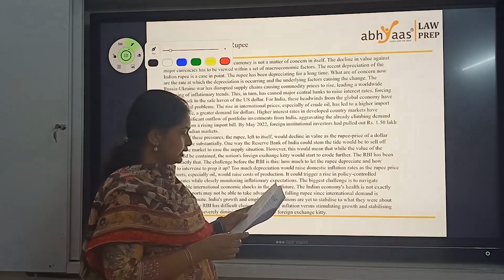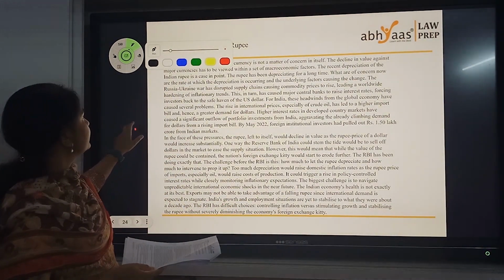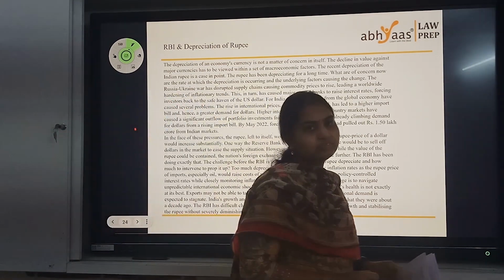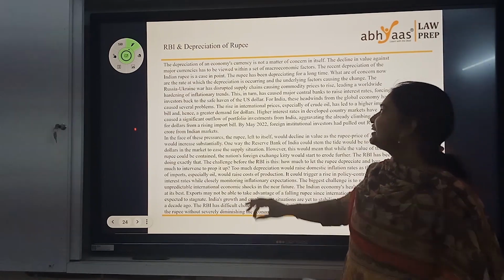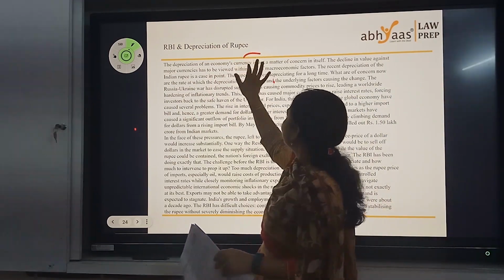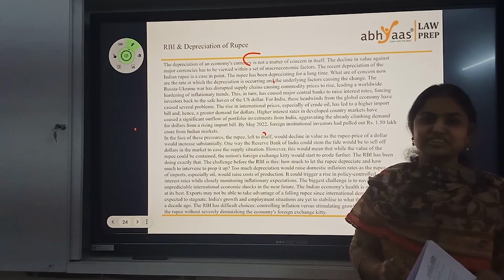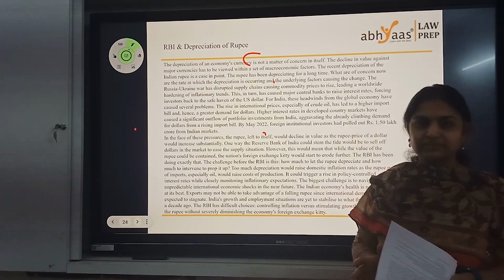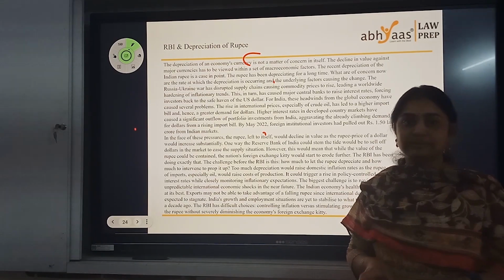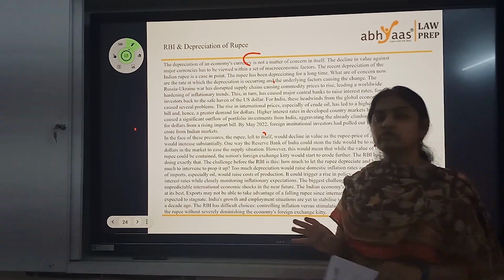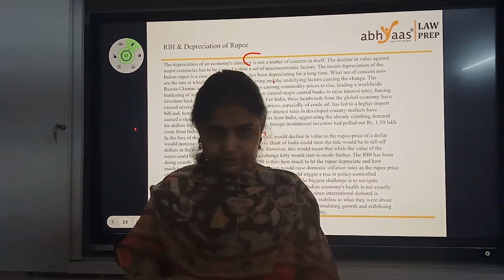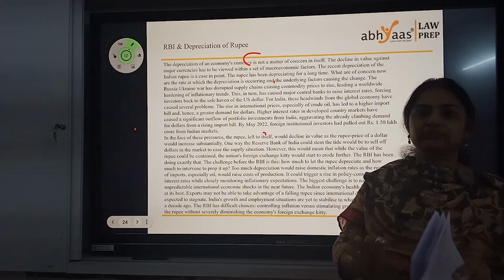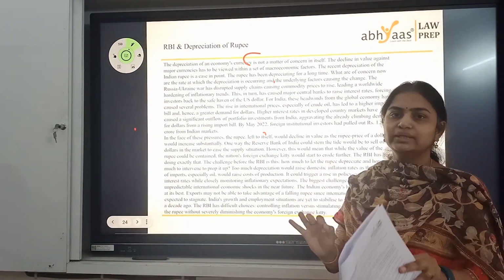The third one is, now we are going on to the fourth paragraph actually. Let's see. Depreciation of an economy's currency is not a matter of concern in itself. In the opening line itself, we have the word not. And some of you, the moment you saw depreciation, might have thought, okay, economics has come. What do we do? Now, if you read this paragraph carefully, honestly, even if you are someone who finds economics related paragraphs a little difficult, you can still solve this paragraph if and only if you have a patient, quick reading.